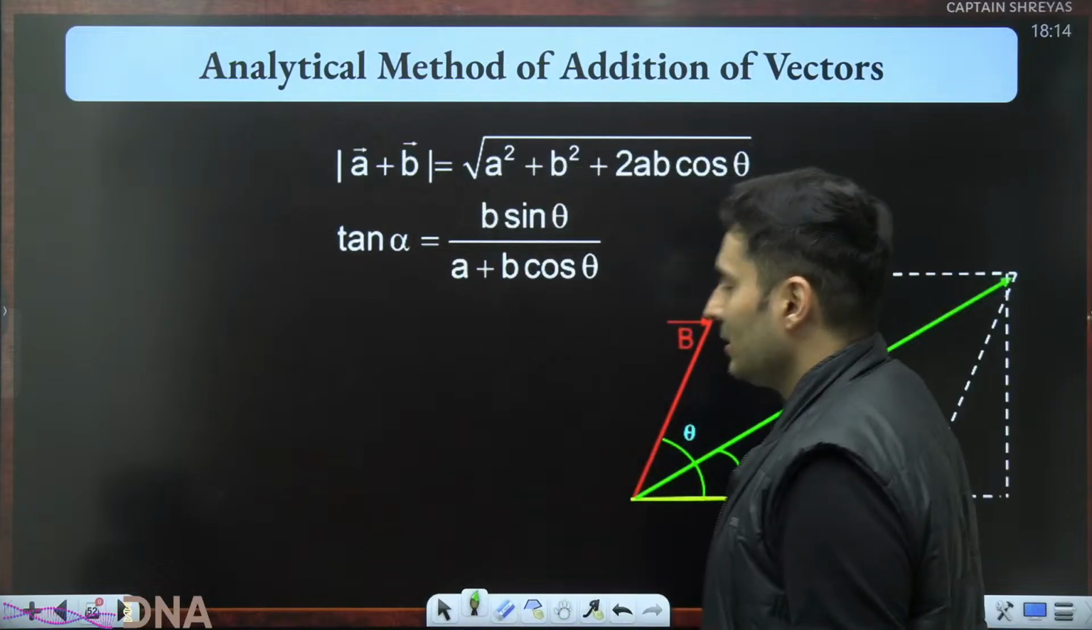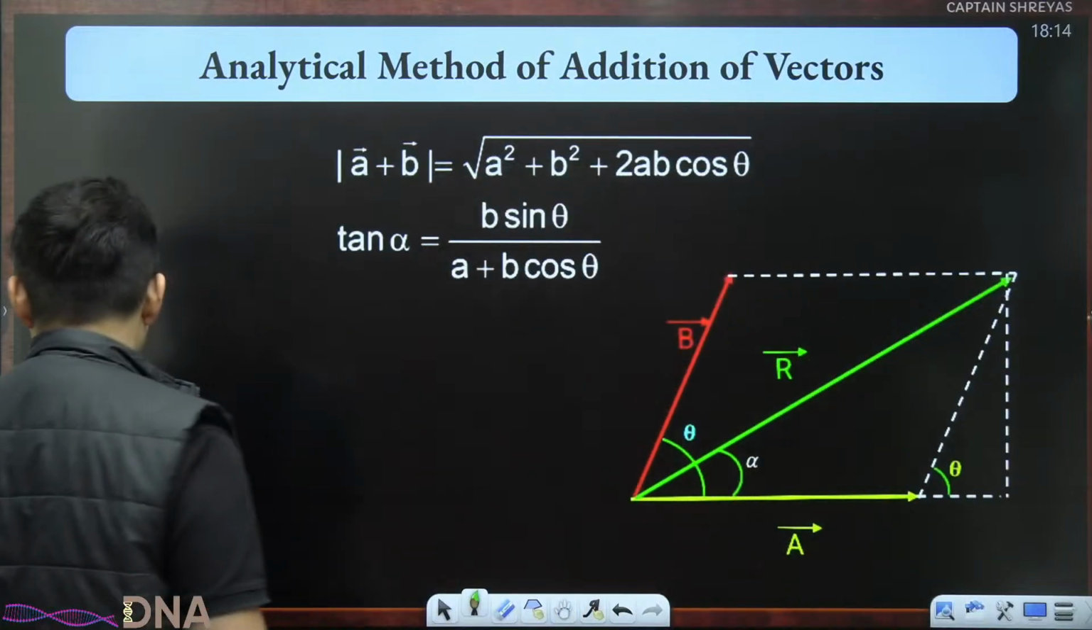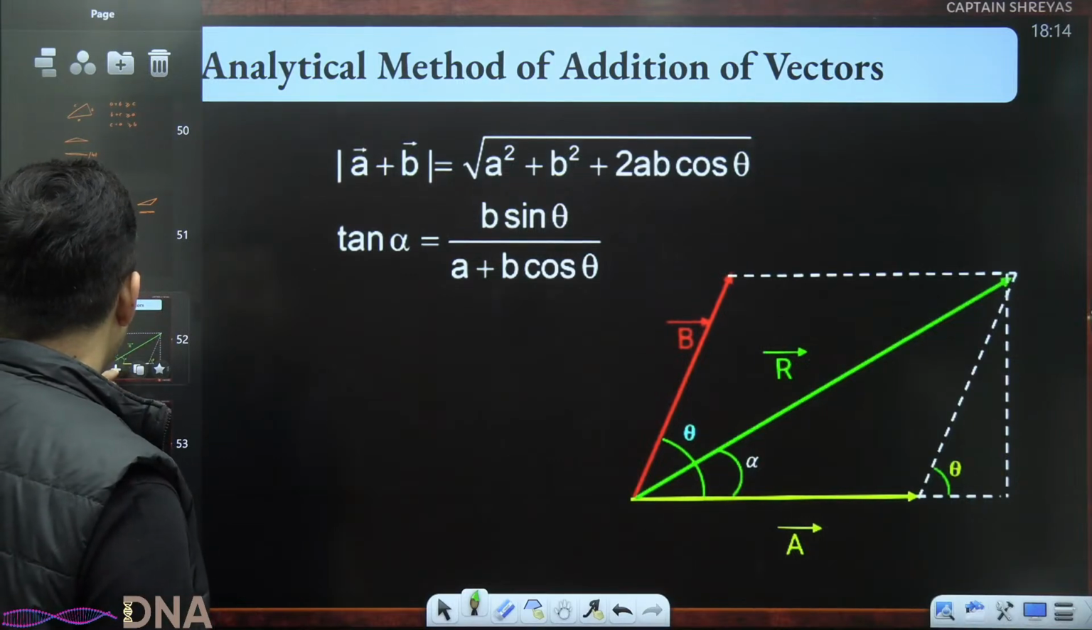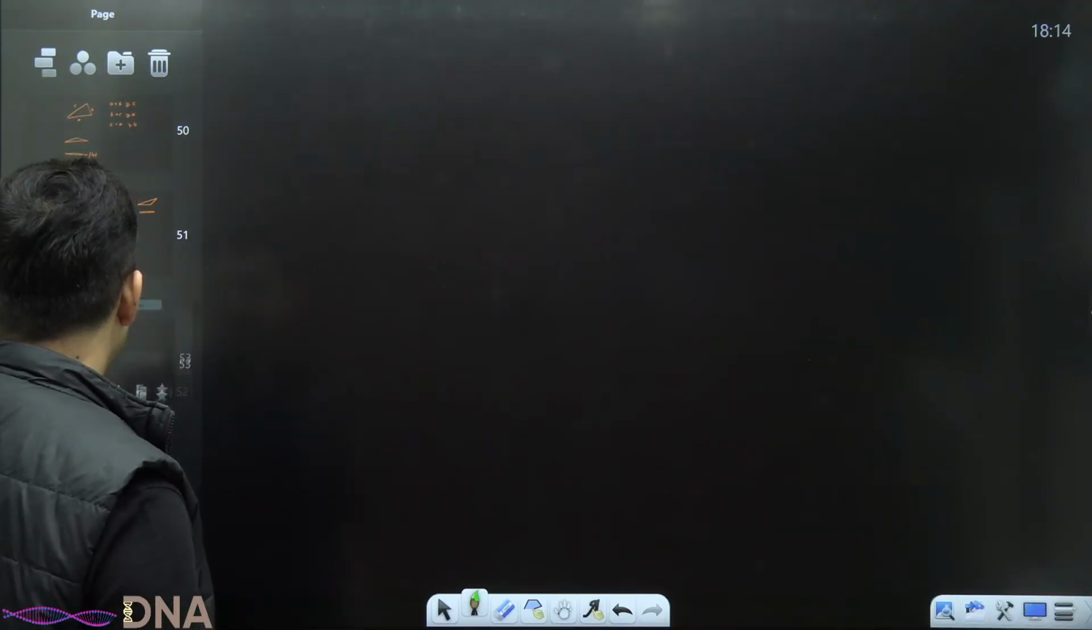Now let's go to the analytical method of adding vectors.